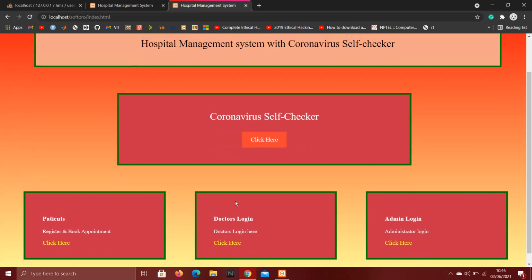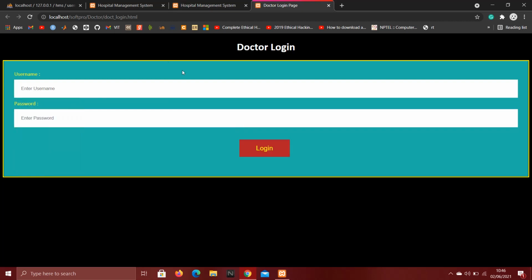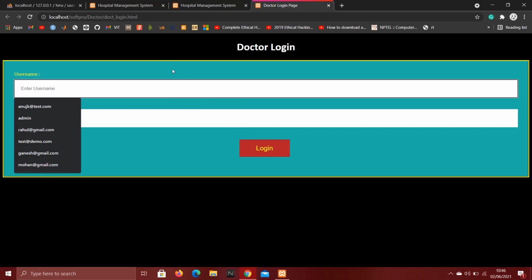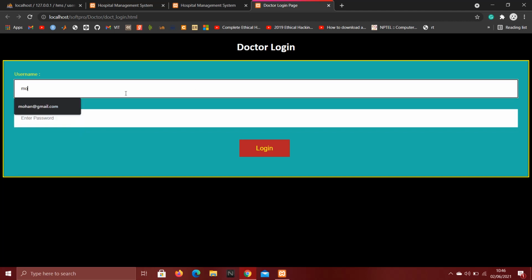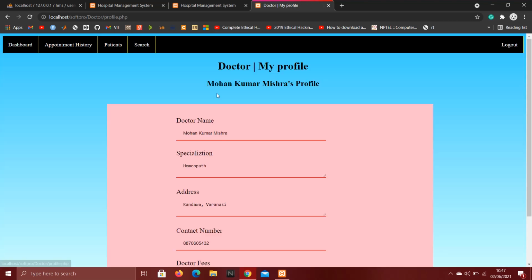Let's now go to the doctor's login. So this doctor login is provided by the admin. Admin can add any doctor. So let's log in with the email ID of any one doctor. Now we landed on the dashboard of Dr. Mohan Kumar Mishra. From here you can see his profile.